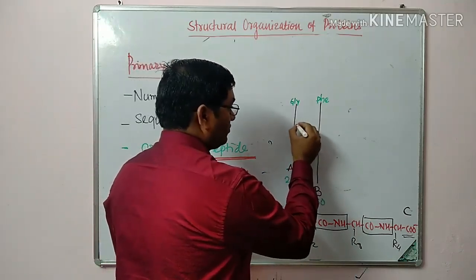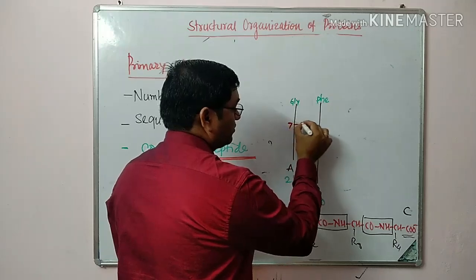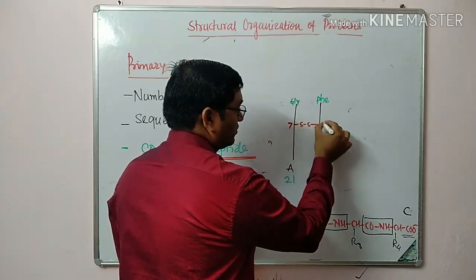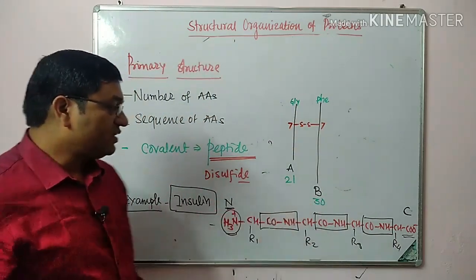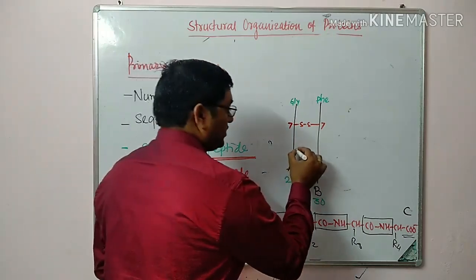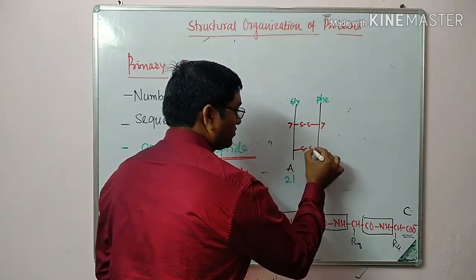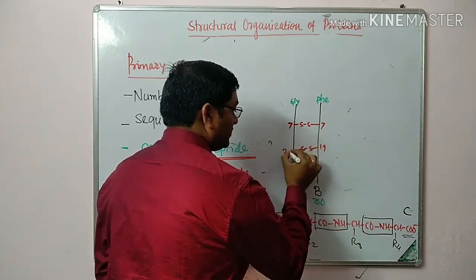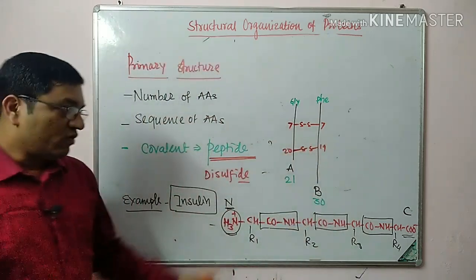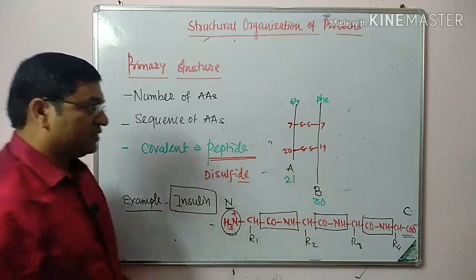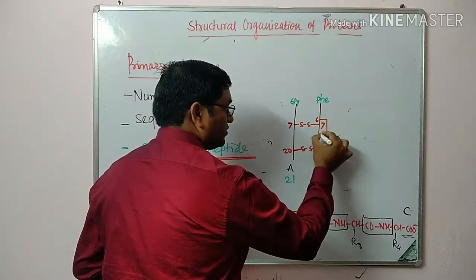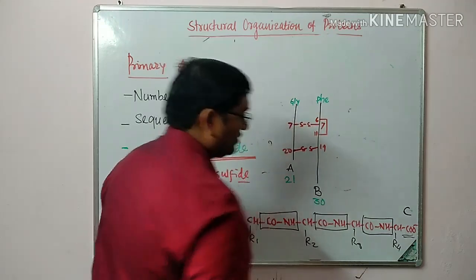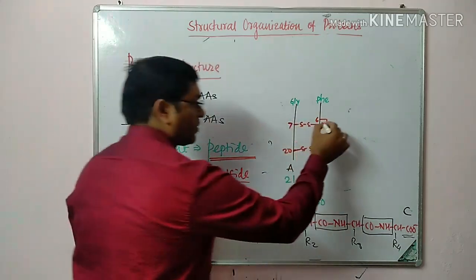Here, 7 cysteine of A chain and B chain are linked, and in between 20 and 19 of A chain and B chain. Intrachain disulfide is between 6th and 11th.